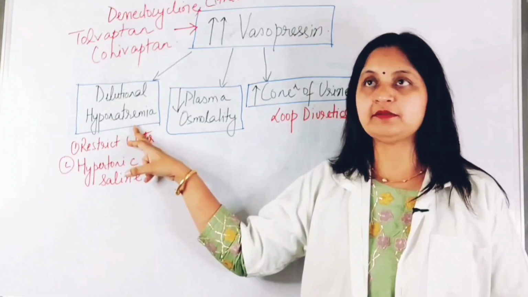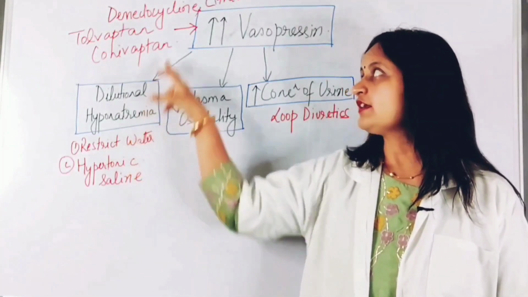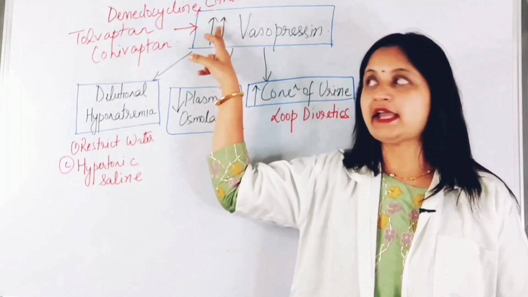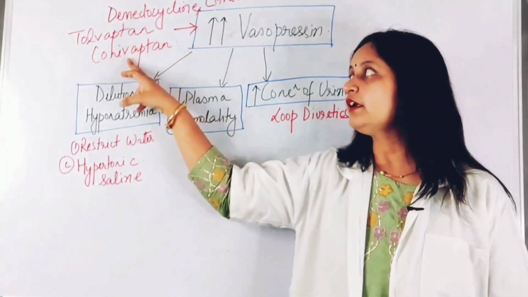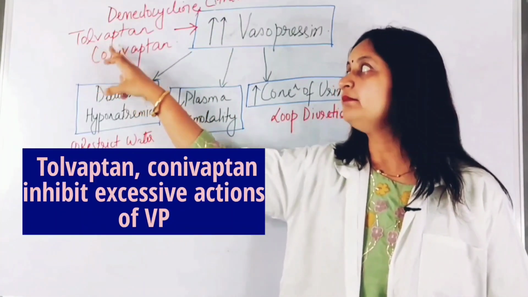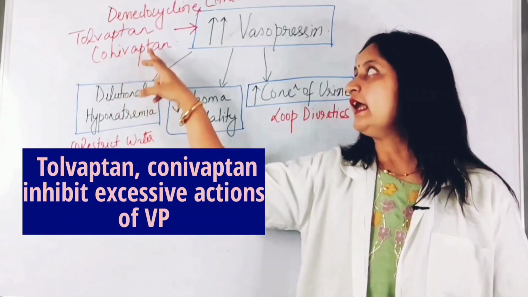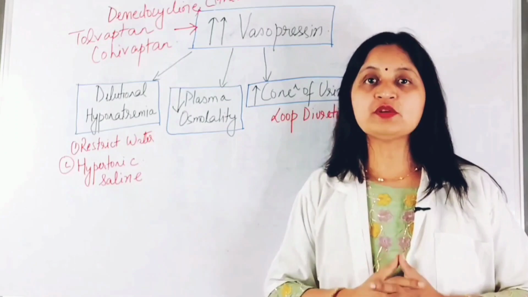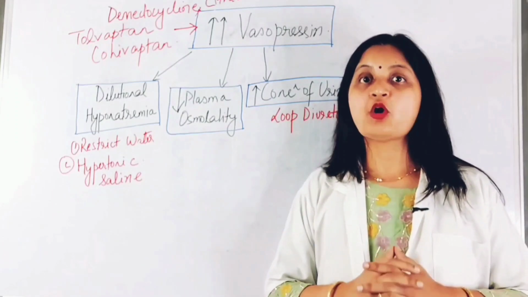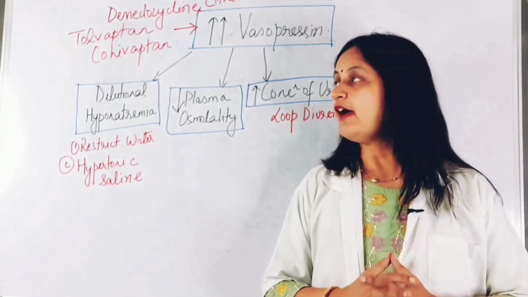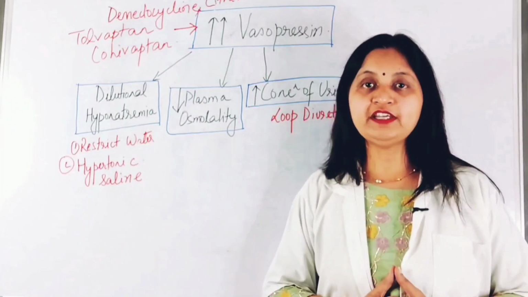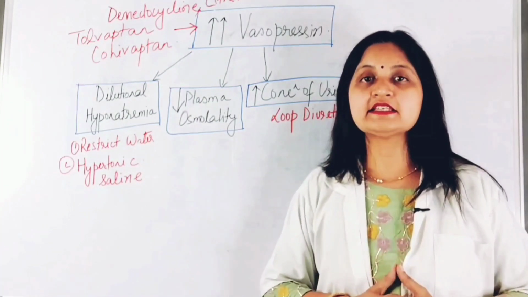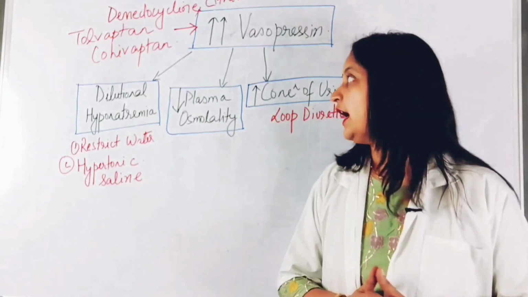dilutional hyponatremia. Then there are drugs such as demeclocycline and lithium that inhibit the vasopressin action, and also there are drugs such as tolvaptan and conivaptan that are V2 receptor antagonists. So V2 receptor antagonists such as conivaptan and tolvaptan antagonize V2 receptors and treat or prevent excessive vasopressin action.